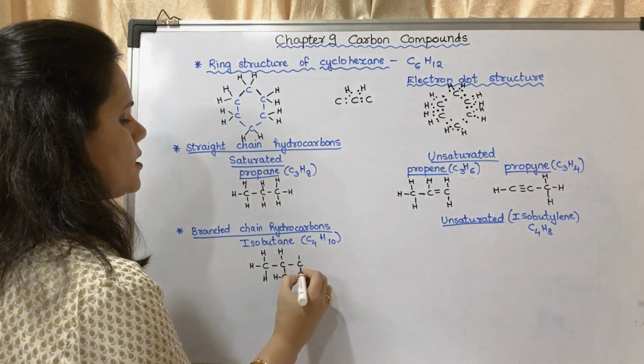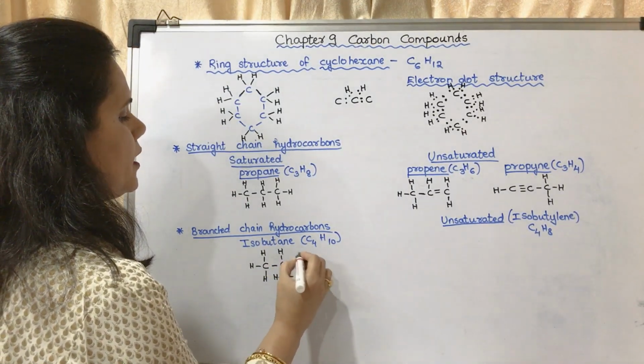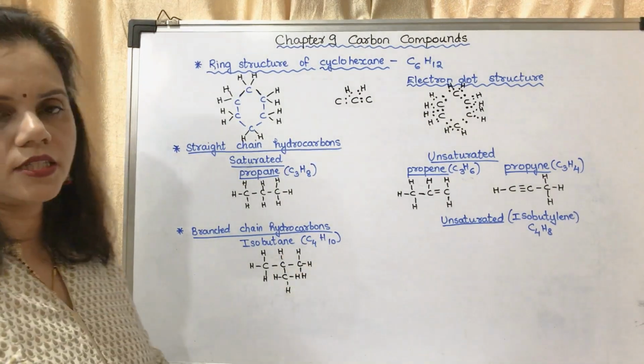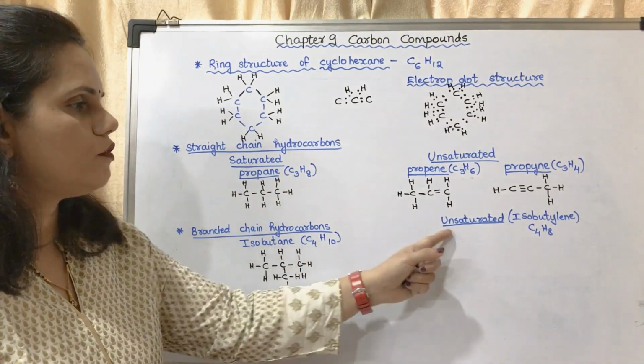Okay, so this is having H, H, H. This is the structure of isobutane.